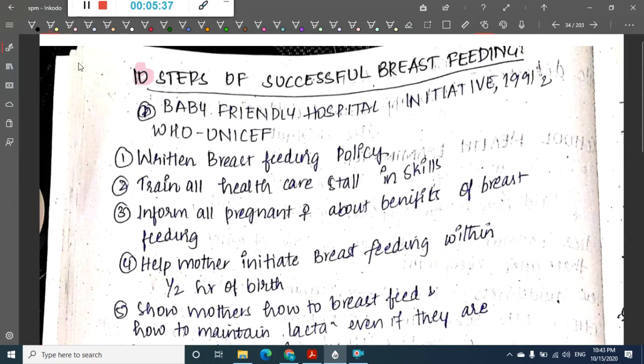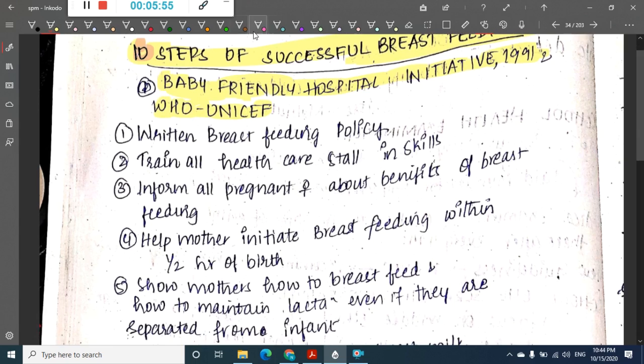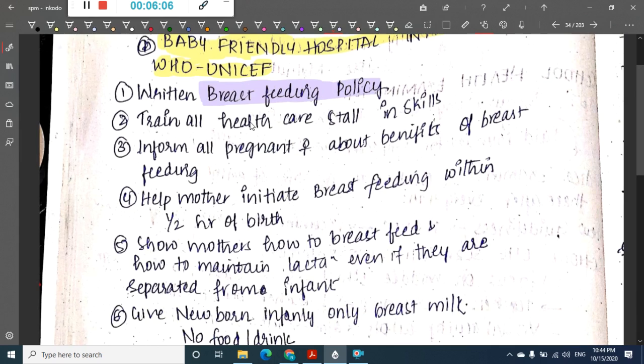Then you should learn about the 10 steps of successful breastfeeding. These 10 steps of successful breastfeeding are given by the Baby Friendly Hospital Initiative 1991 of WHO and UNICEF. First, we have a written breastfeeding policy. There should be a proper written breastfeeding policy. Then all health providers should be trained in breastfeeding skills. So training should be done.